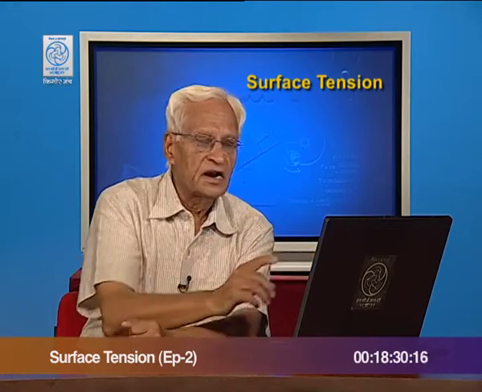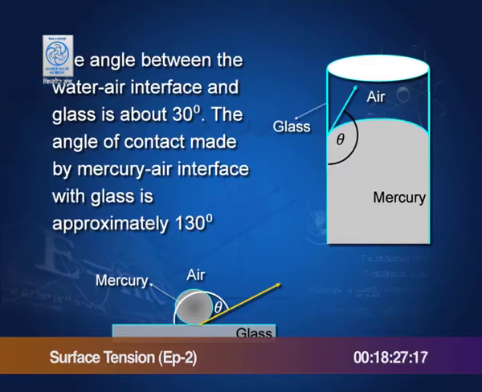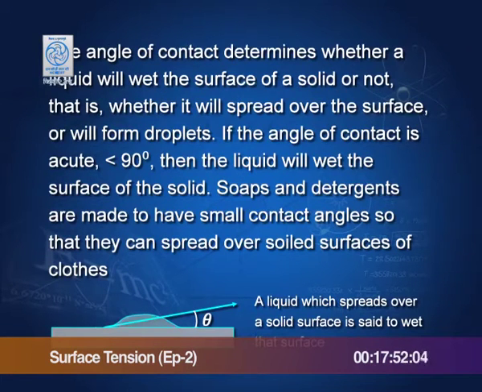The angle of contact between water and glass, for example, in the case of water, is about 30 degrees. If you take mercury, then the surface is like this, as we have discussed in the last lecture, and the tangent is like this, and therefore, the angle of contact is this, measured through the liquid. And this angle of contact, for mercury and glass and air, is about 130 degrees. Here again you see the same thing, there is a mercury drop on the glass plate, and this angle is the angle of contact.